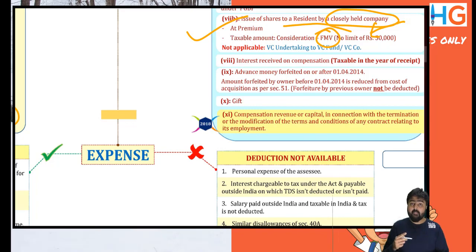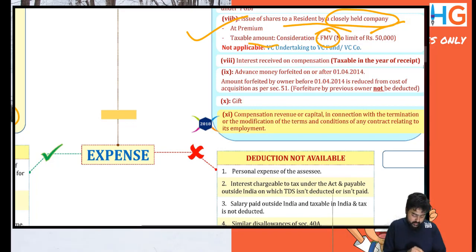Now a venture capital company, venture capital undertaking, so a startup who is issuing shares. Startups are valued at such a higher amount, so they issue shares at a premium of say 300%, 400%. And of course, as per the market value computed as per income tax, the valuation is higher.